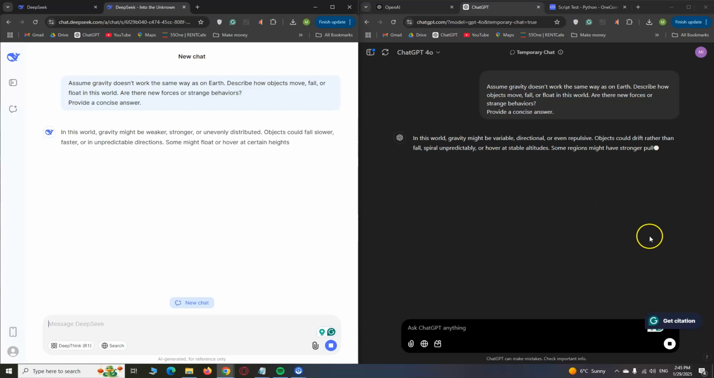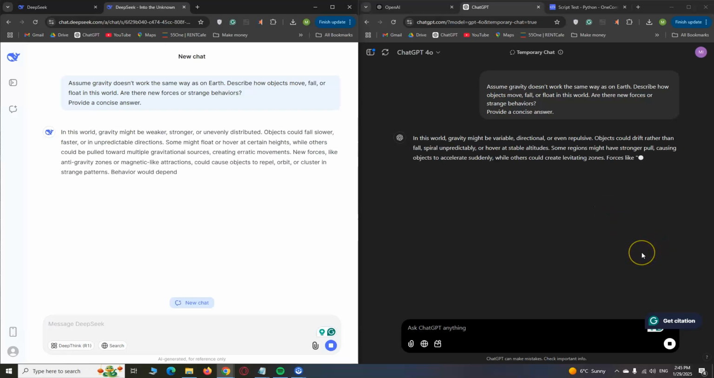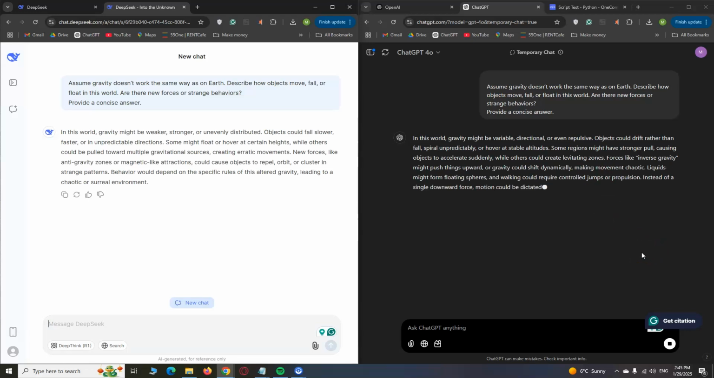and review their response. Okay, ChatGPT says, in this world, gravity might be variable, directional, or even repulsive. Objects could drift rather than fall, spiral unpredictably, or hover at stable altitude. Some regions might have stronger pull, causing objects to blah blah blah. So he could imagine some sort of behaviors in that situation.